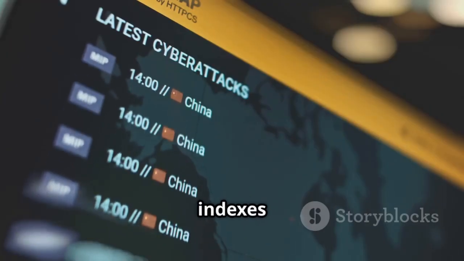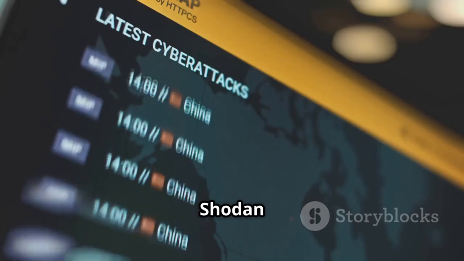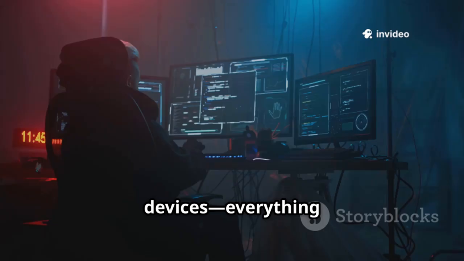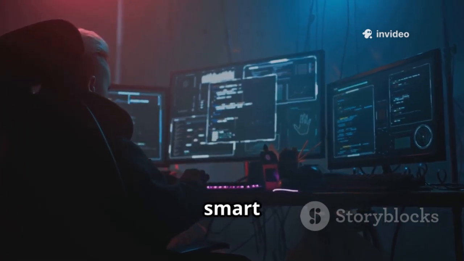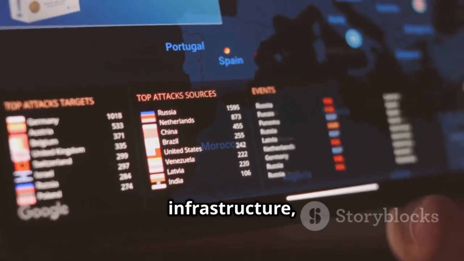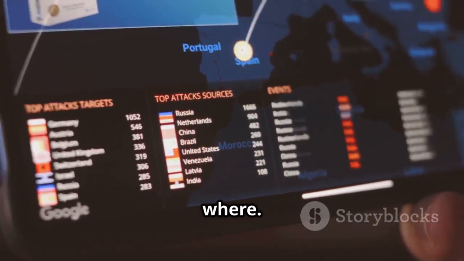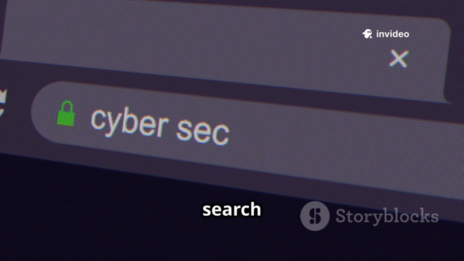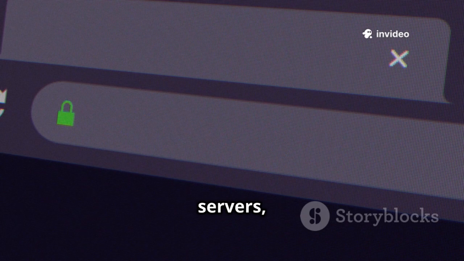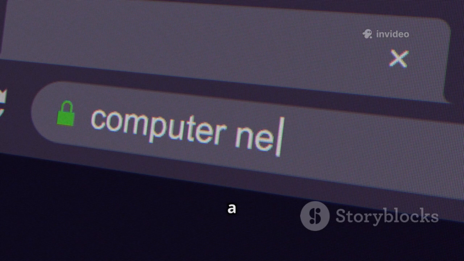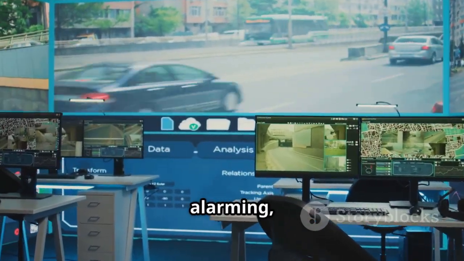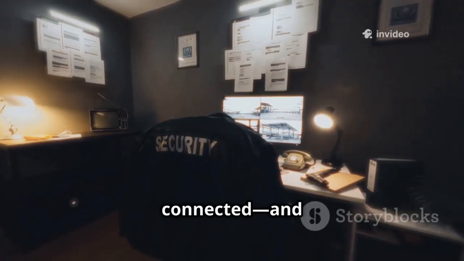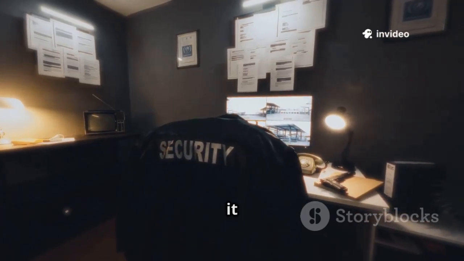Unlike Google, which indexes websites and web pages, Shodan indexes internet-connected devices. Everything from security cameras and baby monitors to industrial control systems, smart TVs, and even traffic lights. It's like a map of the world's digital infrastructure, showing what's exposed and where. With just a few keystrokes, you can search for exposed cameras, vulnerable servers, or even gas station pumps, all from a simple search bar. Shodan's results can be both fascinating and alarming, revealing just how much of our world is connected, and sometimes how little of it is secured.